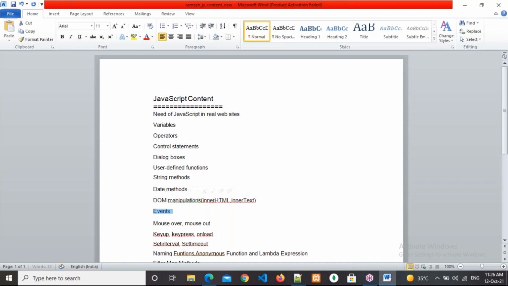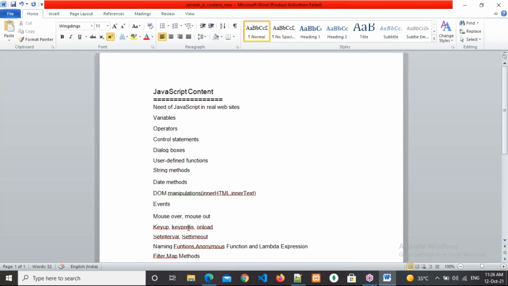And events: yesterday I discussed onload events, and mouseover, mouseout. Within one or two days I will explain those. Keyup, keypress, keydown events will be there, and the setInterval and setTimeout methods are there.